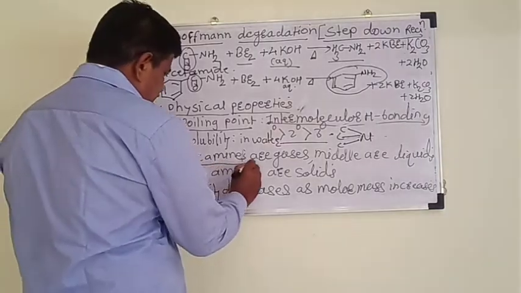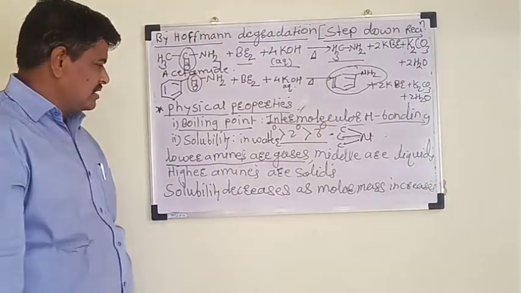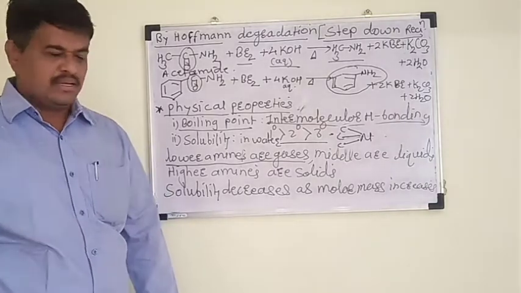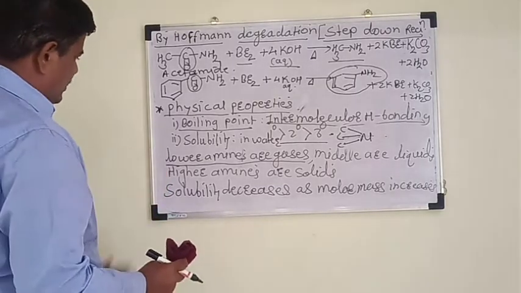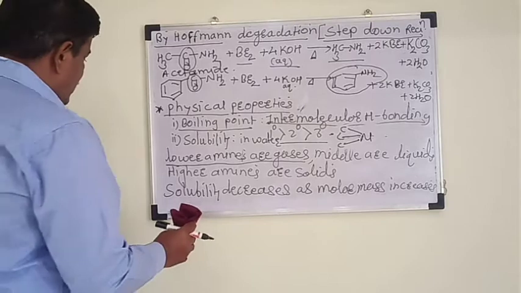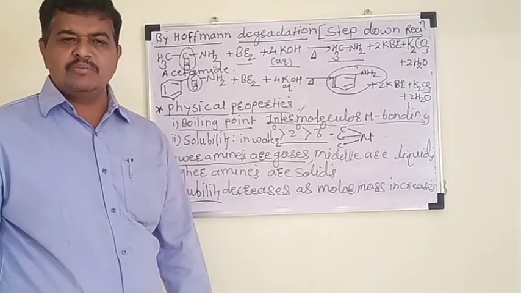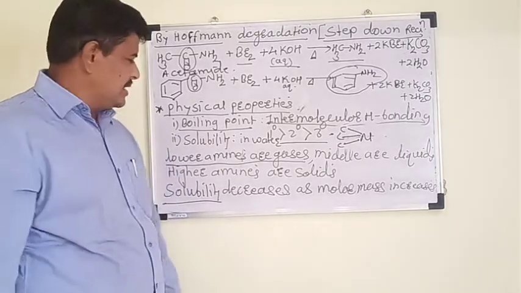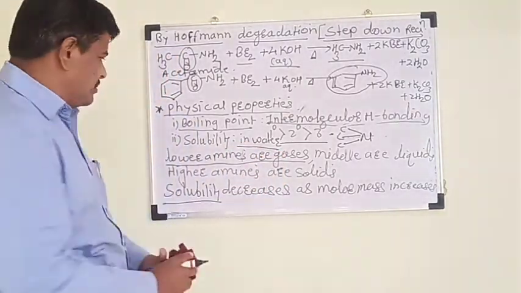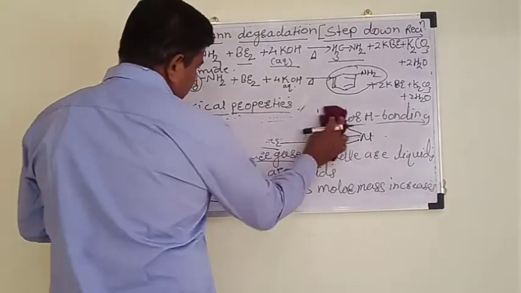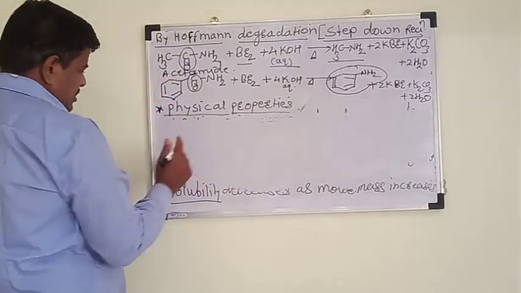Then next point is lower amines are gaseous in nature. Middle amines are liquid in state, and higher amines are solid in state. So this is again an important point that explains boiling point of amines. The next point is solubility. Solubility is expressed in terms of whether it is water soluble or insoluble. Amines are soluble in water. That means these are water soluble compounds. This solubility of amine is expressed in terms of intermolecular hydrogen bonding.